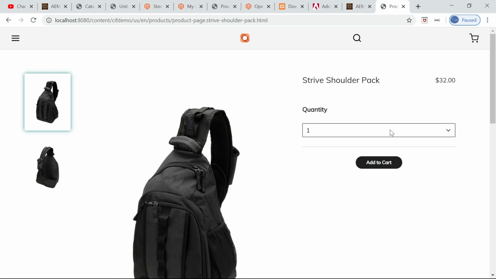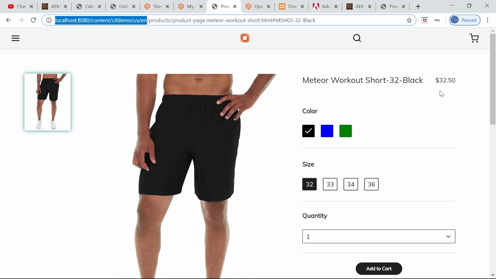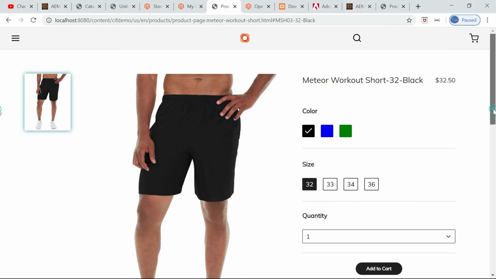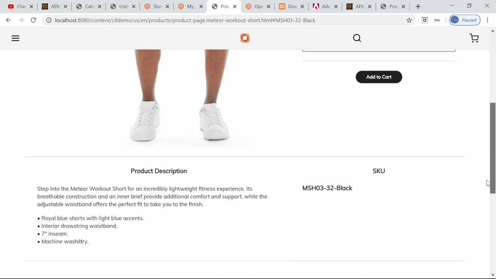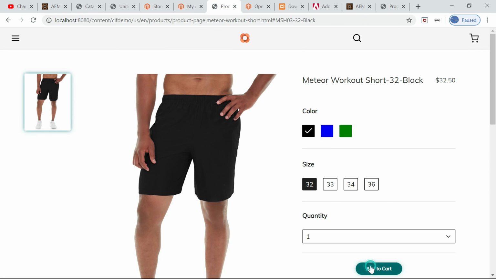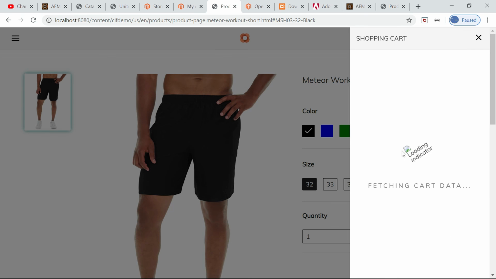Now let's see how to test the end-to-end flow. For that I already opened a product and selected the color and the size, and the quantity is also 1. Just click on add to cart. Here the add to cart icon is again blank, and this is due to another issue.